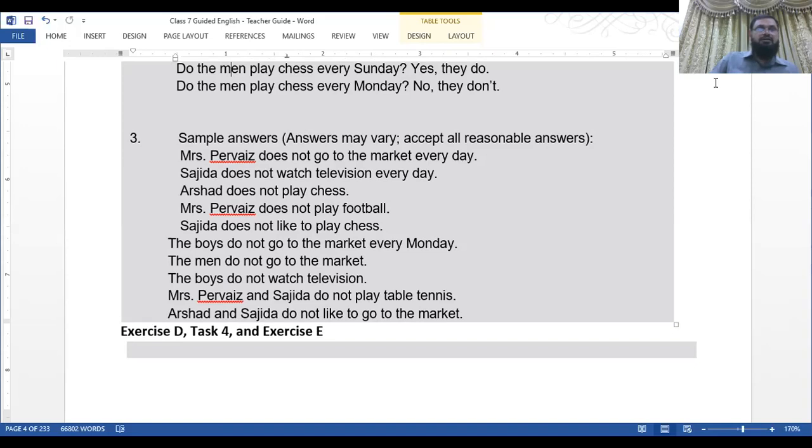You can see Sajida does not watch television every day. Arshad does not play chess. Mrs. Pervez does not play football. Sajida does not like to play chess. The boys do not go to the market every Monday. The men do not go to the market. The boys do not watch television. Mrs. Pervez and Sajida do not play table tennis. And Arshad and Sajida do not like to go to the market.